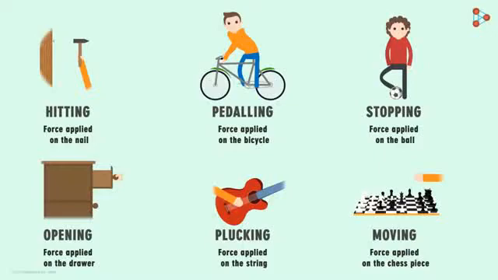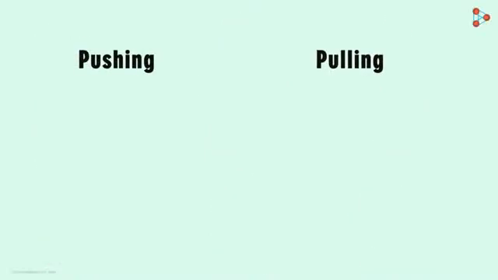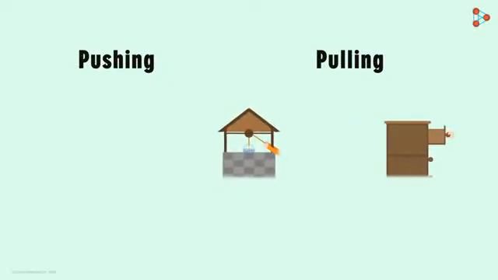But these are just a handful of simply too many actions that we can perform on the objects. And it's not possible to write each one of those. But we can categorize all these actions into two basic ones. That is, we can describe all these actions under two actions, namely pushing and pulling. For example, when we open this drawer, we are simply pulling the knob of the drawer to open it.